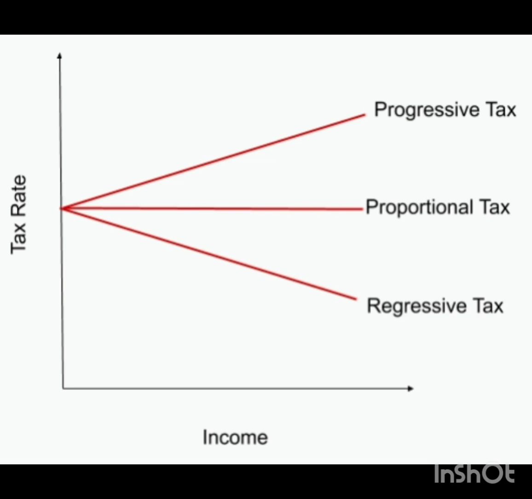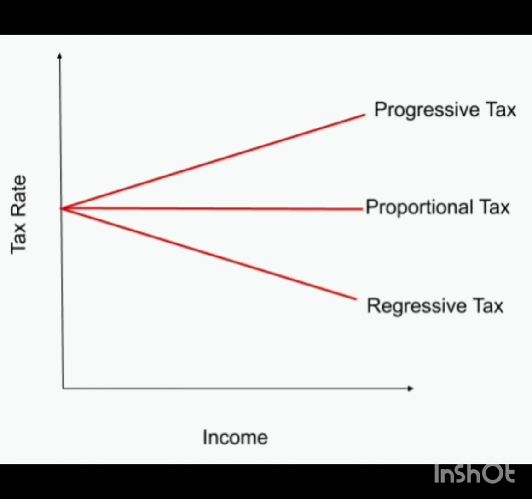Next is progressive. Direct tax is progressive in nature. Why? Because in a progressive tax system, as the income is rising, the tax rate is also rising. If 10,000, 10%, 20,000, 30%, 40,000, 50%, like that. So in a progressive tax structure, you will find the tax rate increasing with the increase in the income of the person.